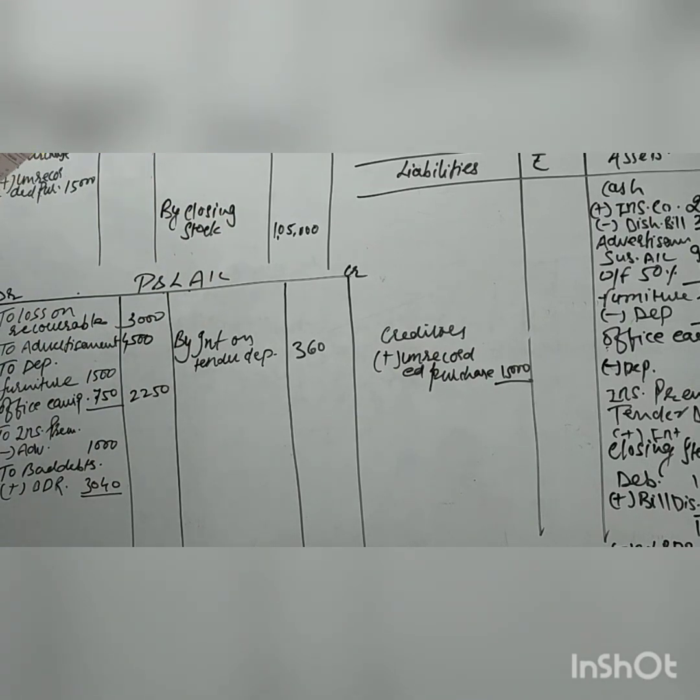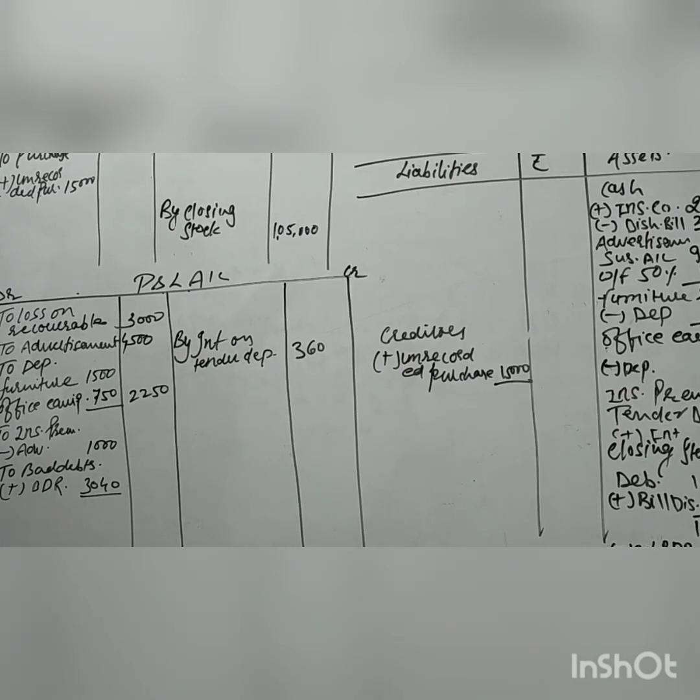Next, third adjustment: a recoverable claim from the insurance company settled at rupees 2,000, from the advertisement suspense account, return of 50% as advertisement expenses of current year. The question is saying that 50% of the advertisement suspense account we have to take into this year, and the next 50% just maintain in the balance sheet asset side, right?